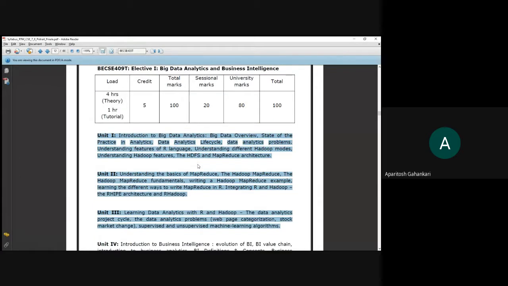So what is big data, why it is required, what are the different features of big data analytics, and then there are some things which need to be explored practically, which are given in your syllabus. Like you have to learn the R language, and then certain basic things regarding MapReduce and R Hadoop.